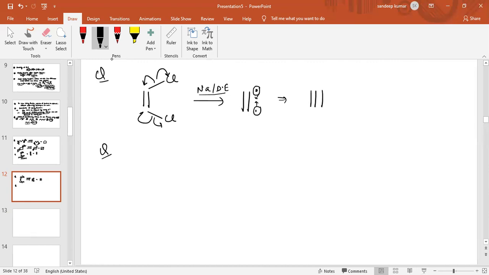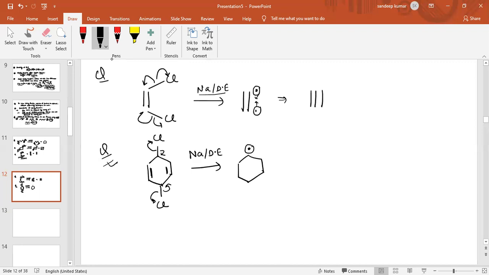Now see the next question, which is very important. I am giving you, if it is like this, there are two pi bonds, and this is a chlorine atom, and this is also a chlorine atom, and the reaction is in presence of sodium and dry ether. This reaction is very important, I am telling you. Now, free radical, one electron on this chlorine and one electron on this carbon, one electron on this chlorine and one electron on this carbon. So the intermediate obtained is like this. There is a free radical, there is also a free radical, and there is a pi bond.